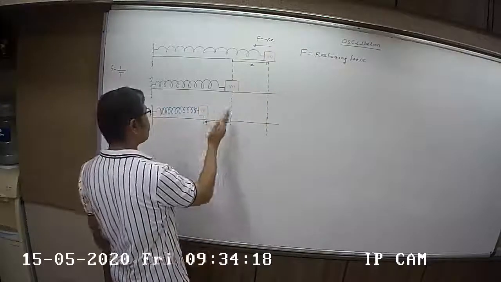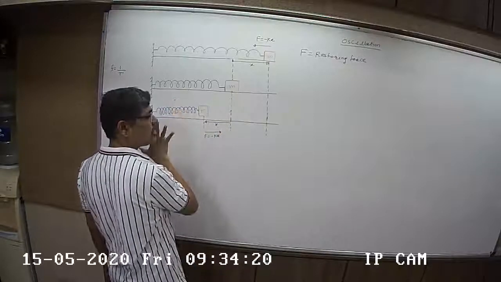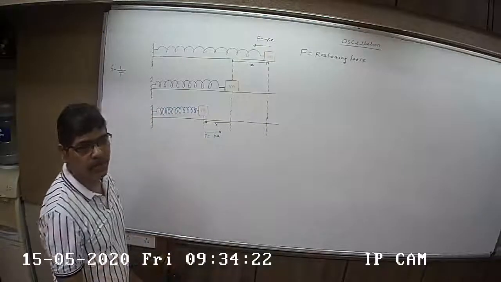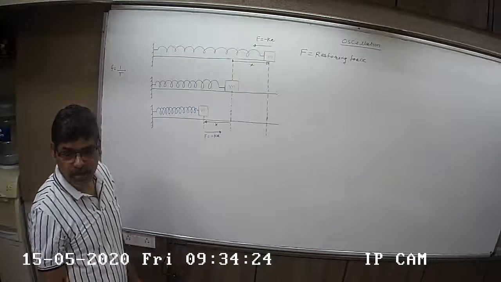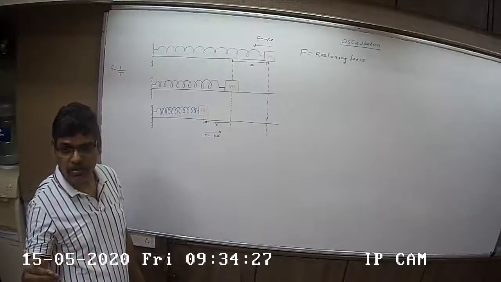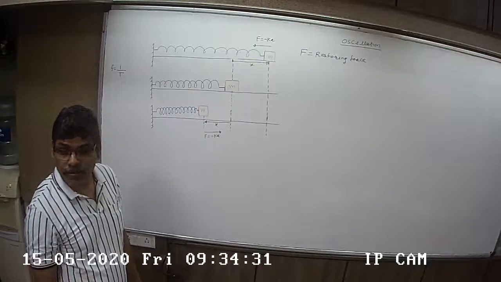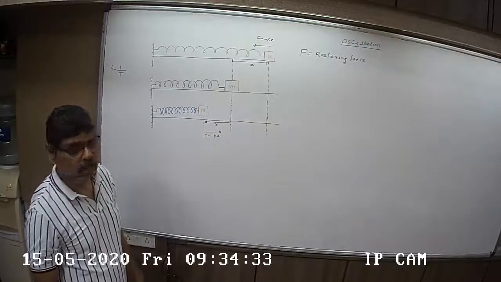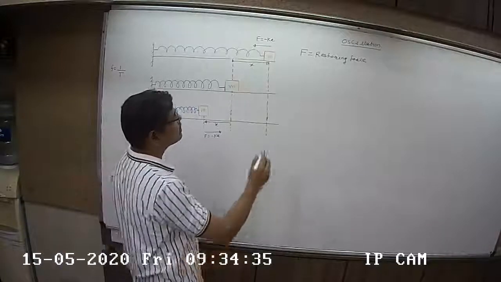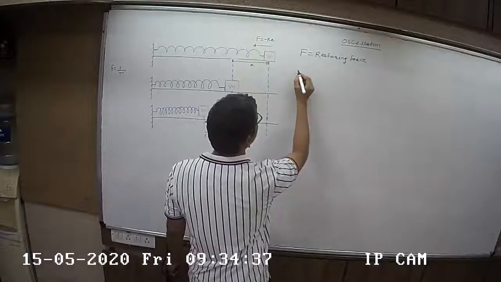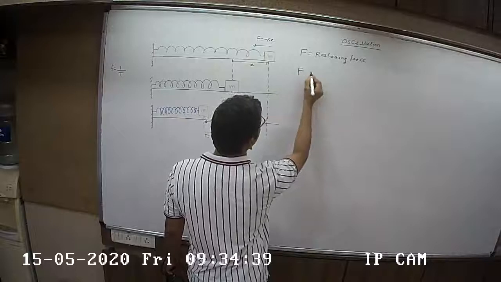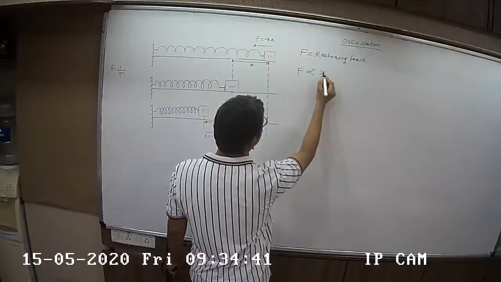Here also, if I compress it more and if I release it, body will try to come back to its mean position quickly. यानी जब मैं x बढ़ाता हूँ, F का वैल्यू भी बढ़ता है, देखो restoring force, the magnitude of restoring force also increases, and therefore here you can say in linear SHM, F is proportional to x.